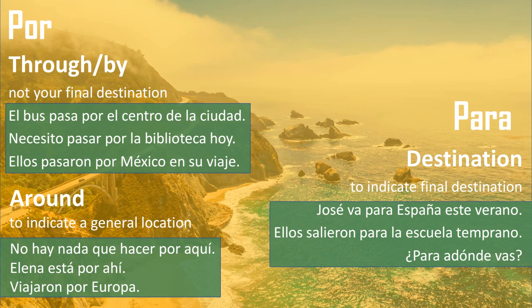We will also use the preposition por when we want to use the English preposition around or over. And that indicates just a general location. So here's some examples. No hay nada que hacer por aquí. So there's nothing to do around here. Elena está por allí. Elena is over there, or Elena is around there. Viajaron por Europa. They traveled around Europe.